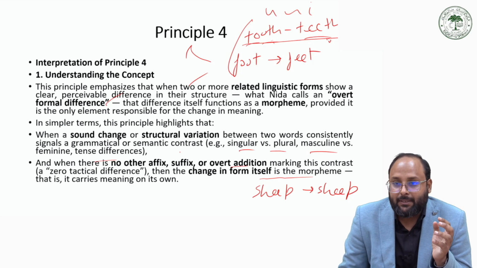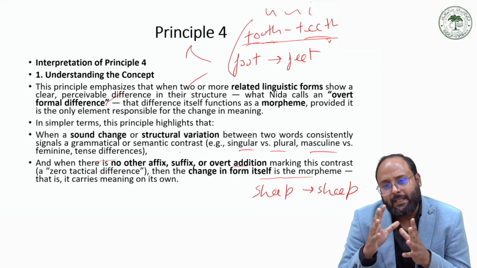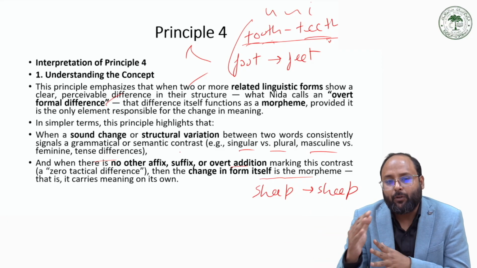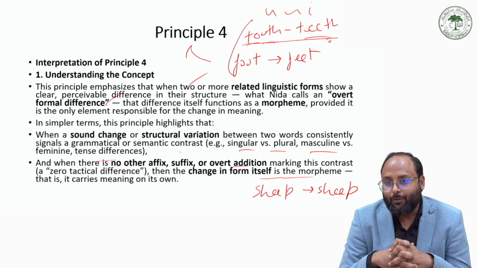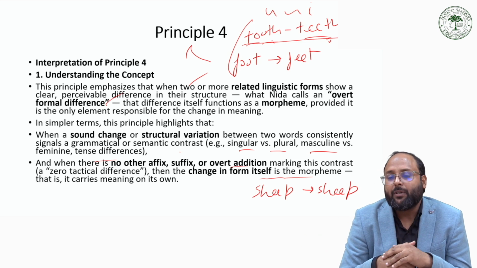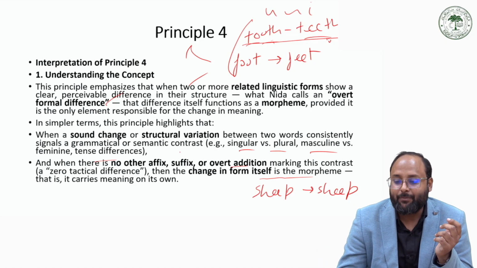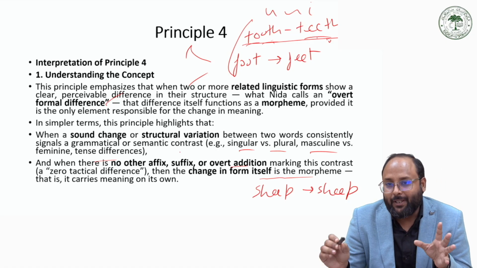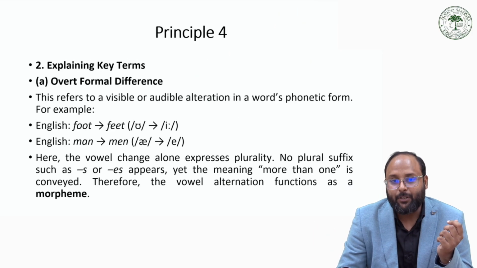So principle 4 says that when there is some overt change in the form and there is a change in the meaning because of that overt change, that thing can be considered as one morpheme. But this principle is also criticized, because in this case the U and E, when we change from tooth to teeth, cannot be considered as a morpheme. So it is criticized by many scholars.